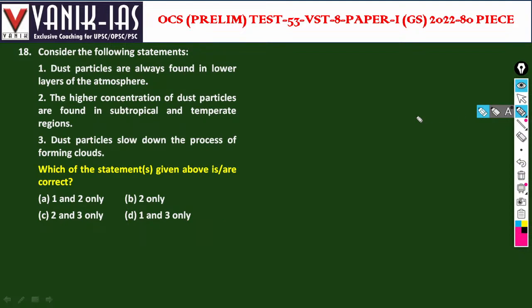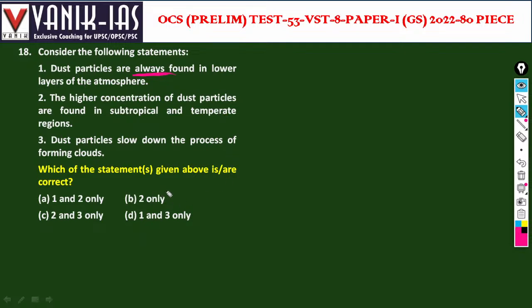Dust particles are always found in the lower layers of the atmosphere. So whenever you see this word always, then chances are that they are wrong. Then, the higher concentration of dust particles is found in subtropical and temperate regions. This second statement is right.